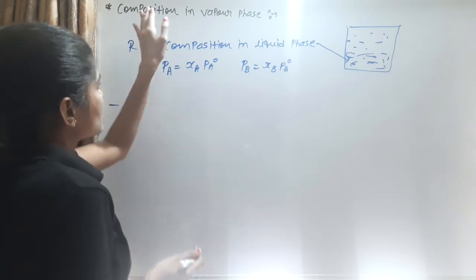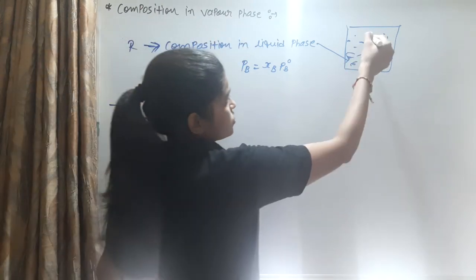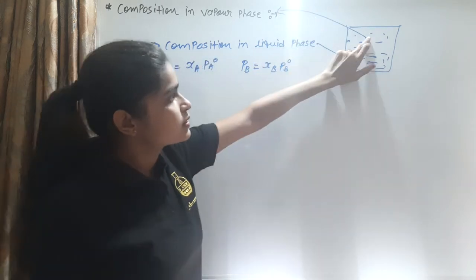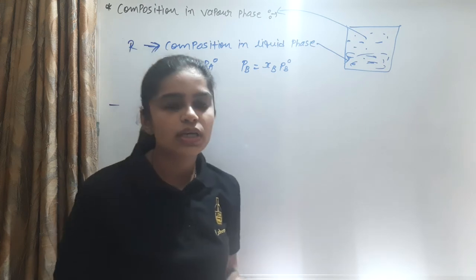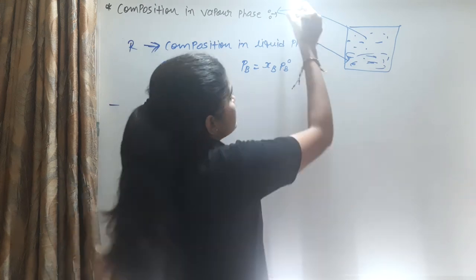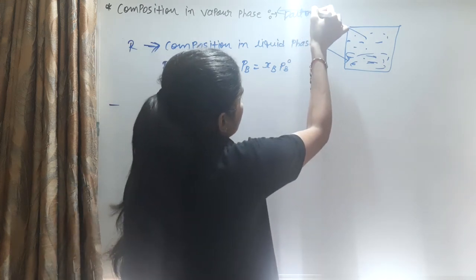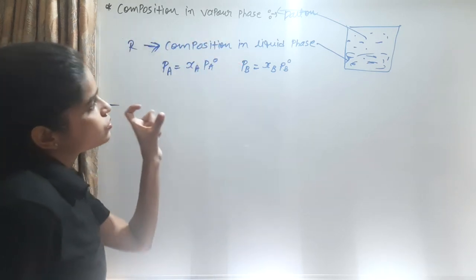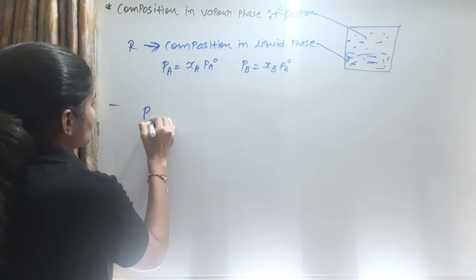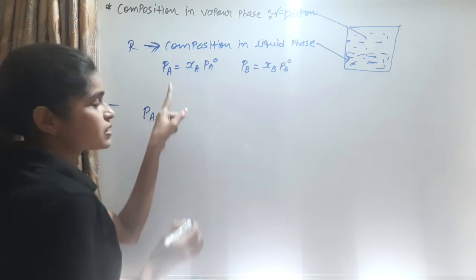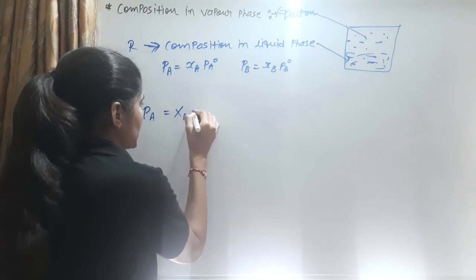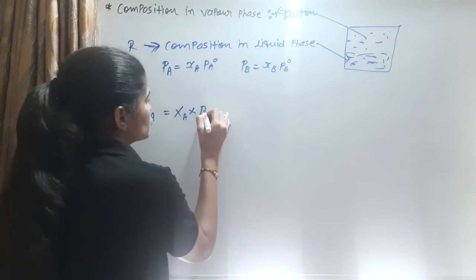Next is the composition in the vapor phase. The composition present in this vapor phase follows a rule known as Dalton's law. How do we find the composition in the vapor phase? Dalton says that the partial pressure PA is equal to the mole fraction XA multiplied by the total pressure.